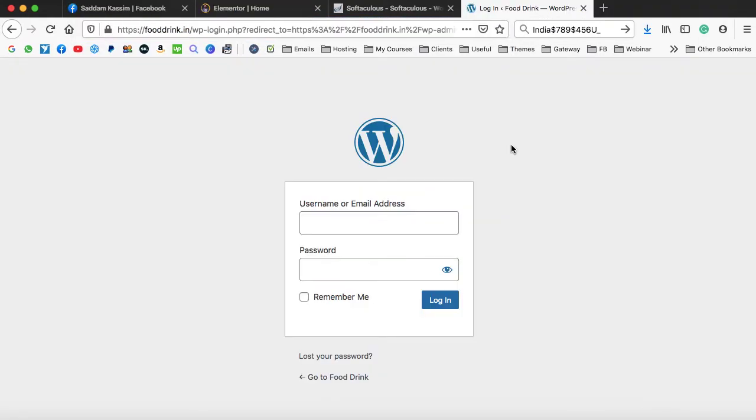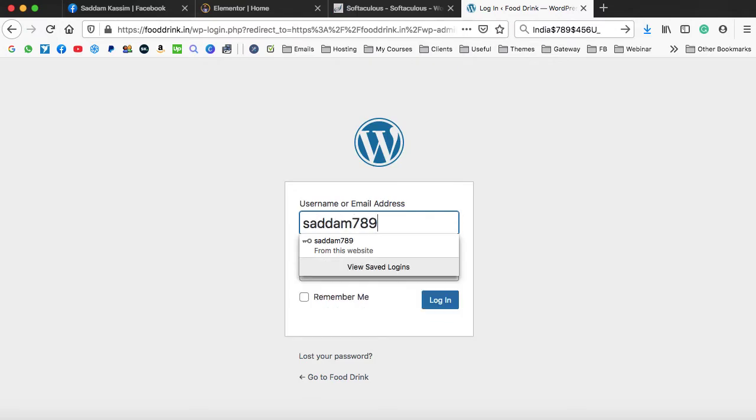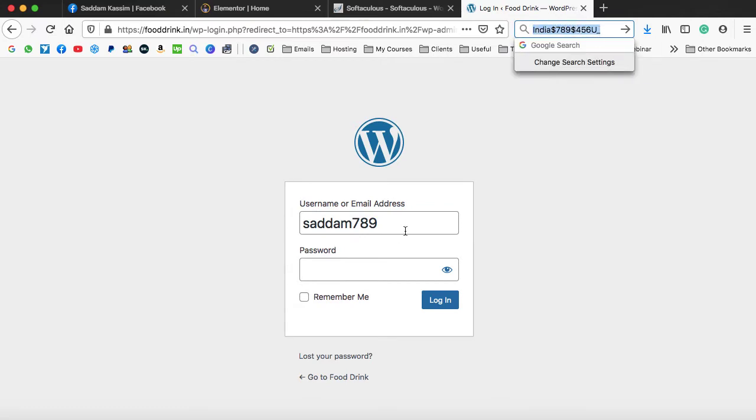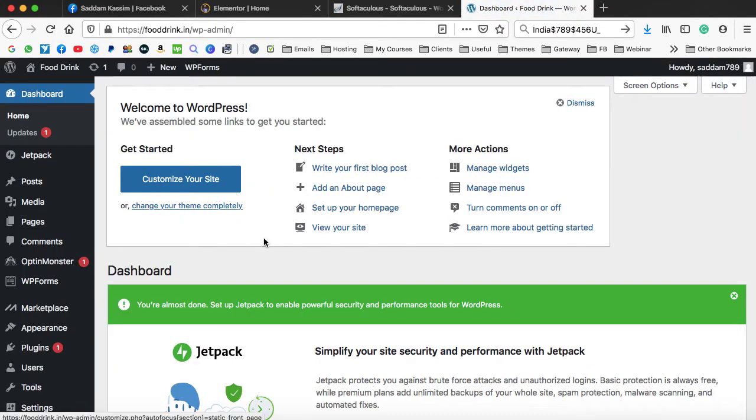So as we can see over here, this is the WordPress login screen where it is asking for the username and the password. So we need to enter my username, that is Saddam789. I have created the same username and we have this password that I had created. So let's copy it from here and I can paste it in this box. At last login, I'm saving this password. Here we go.